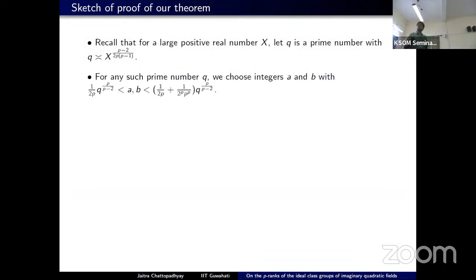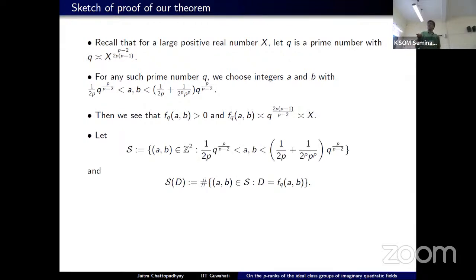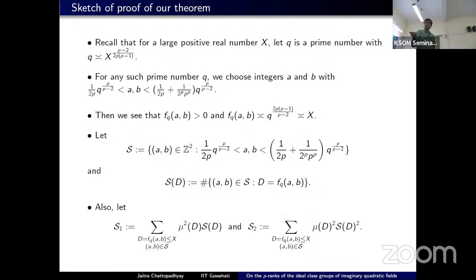So now recall that q was of this order x to the (p minus 2) over 2p times (p minus 1), and a and b were chosen in this suitable range. Then fq(a,b) is positive and of order x. So what we are interested in is looking at this set of lattice points a comma b in this range, and how often an integer d is realized as the functional value of fq. And then we define S1, which counts how often fq(a,b) is coming out to be square free. And we define this auxiliary term S2.